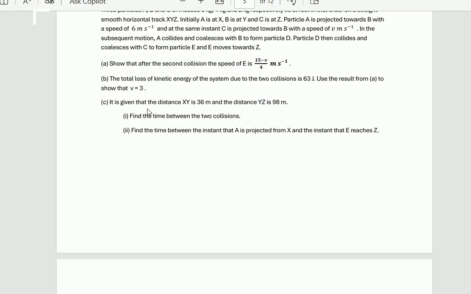Part C: it is given that the distance XY is equal to 36 meters and the distance YZ is equal to 98 meters. Find the time between the two collisions. The second part is, find the time between the instant that A is projected from X and the instant that E reaches Z.